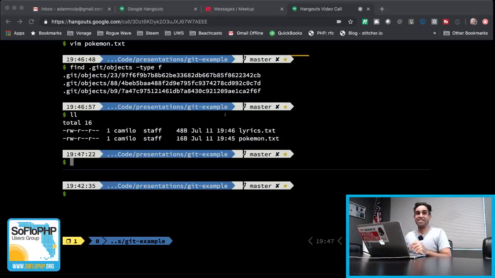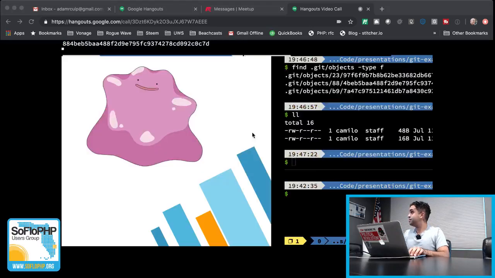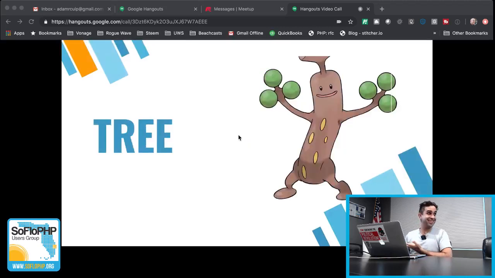These names actually make sense, Pokemon.txt, lyrics.txt, but those names are useless. No one's going to want to talk about B97A47. So we really need file names. And for file names, we're going to need trees. Pseudo-wudo. Told you that would pay off.